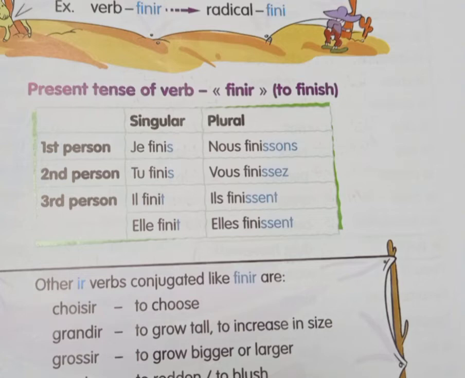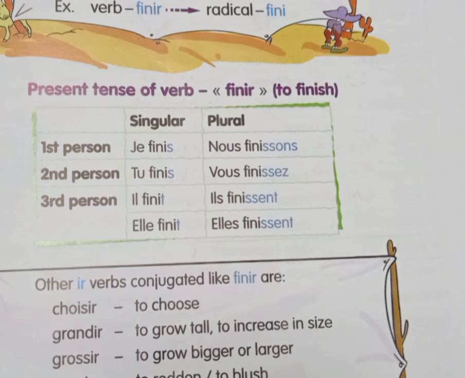Next is nous, nous finissons. In that they have removed ir and added ssons. Next is vous finissez. In that they have removed ir and added ssez. Next is ils and elles. In that they have removed ir and added ssent. It's very simple. It's nothing to worry about, it's not difficult.